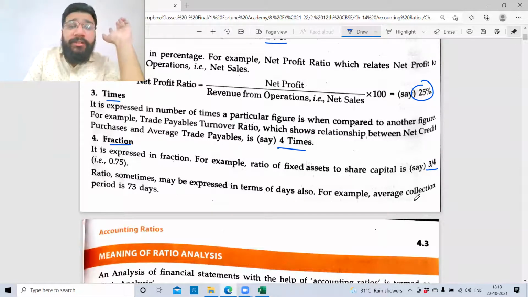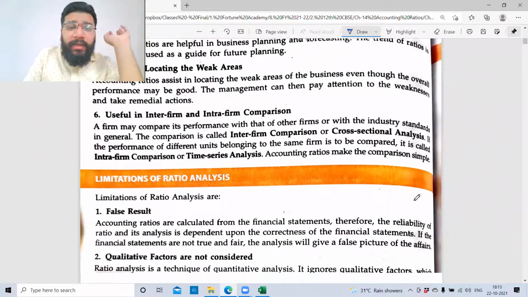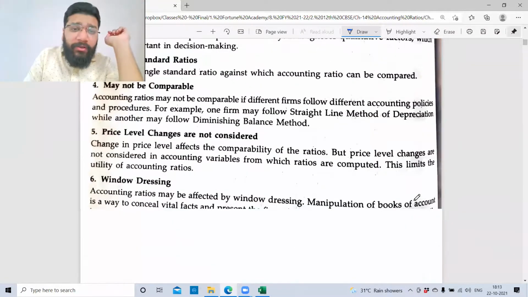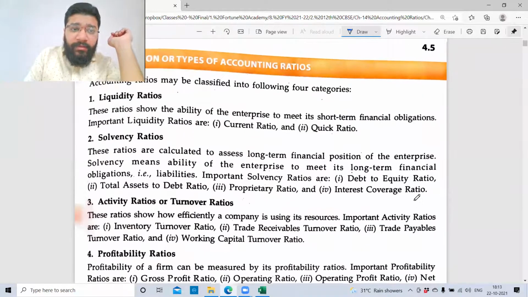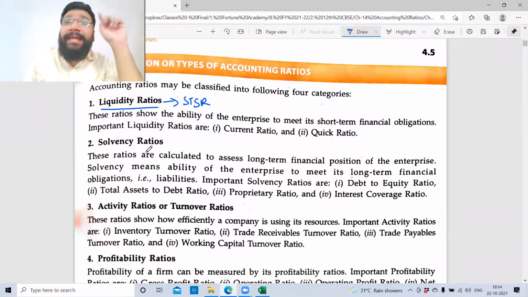So these expressions are very important for you to keep in memory. Now, guys, let's go forward. In this entire accounting ratios topic, you'll be studying four broad categories of ratios. The first is the liquidity ratio, also called the short-term solvency ratio. The second category is the solvency ratio, called the long-term solvency ratio.